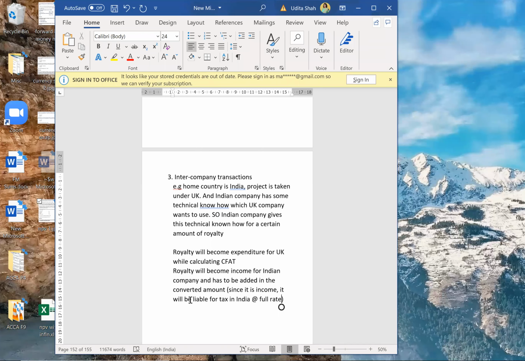Okay, so even if both are part of the same company, both will have to pay taxes in different countries at different rates. That's why both of them will have to show royalties separately in their books of accounts. UK company will show it as expenditure. Okay, expenditure is not taxed. An Indian company will show it as income, but income is taxed, and that income will be taxed at full rate. See if you understood this.